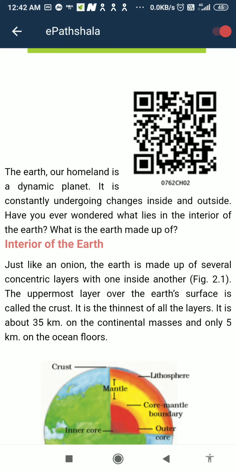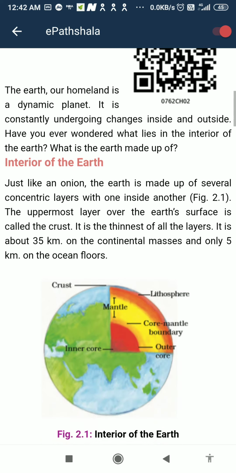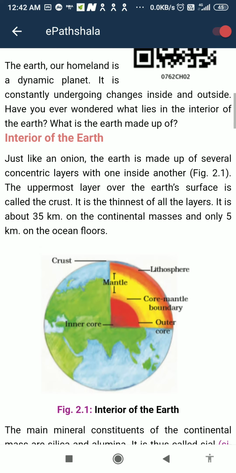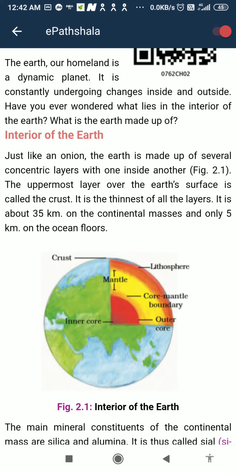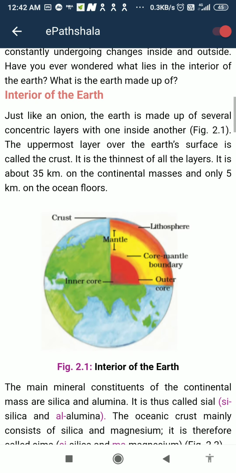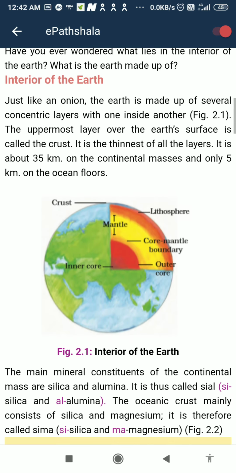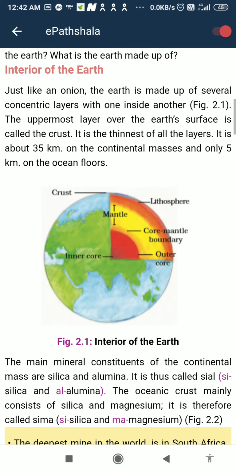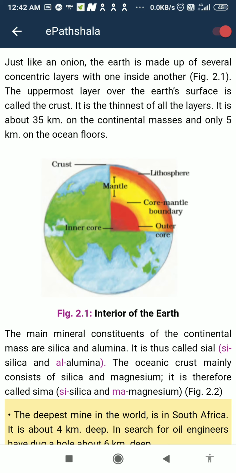Just like an onion, the earth is made up of several concentric layers, one inside another. The uppermost layer over the earth's surface is called the crust. It is the thinnest of all the layers. It is 35 km on the continental masses and only 5 km on the ocean floors.